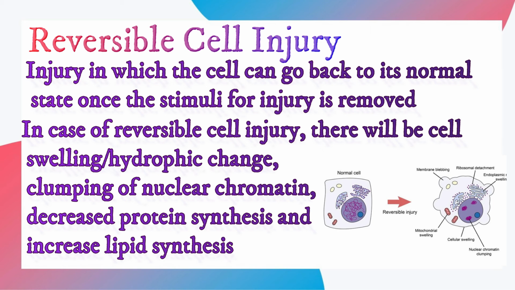Clumping of nuclear chromatin is due to an increased amount of lactic acid, and lastly there is decreased protein synthesis and increased lipid synthesis due to detachment of ribosomes from the rough endoplasmic reticulum.